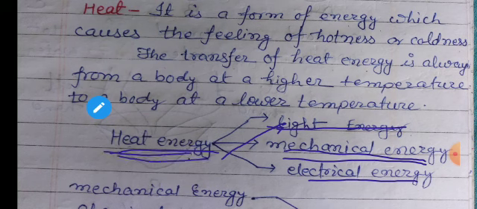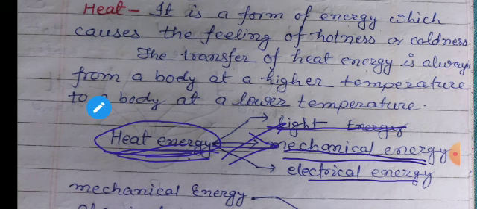If you boil water, for boiling water heat energy is required, and this boiling water will produce steam, and this steam can run a steam engine. So in this way we can say that heat energy can be converted into mechanical energy.